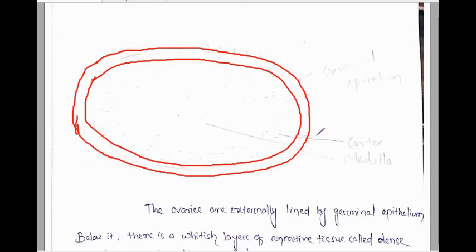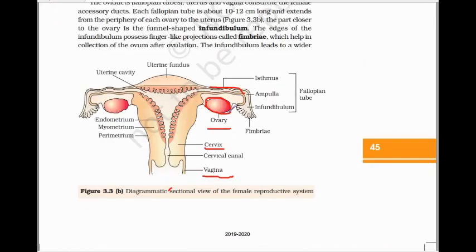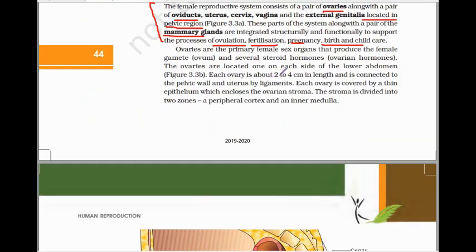The ovaries are the primary female sex organs that produce the female gamete, the ovum. The egg's real name is ovum. So it produces ovum and several steroid hormones known as ovarian hormones, like progesterone. The two ovaries are located on each side of the lower abdomen. Each measures about 2 to 4 centimeter or 3 centimeter in length, 1 to 5 centimeter in breadth and 1 centimeter in thickness.